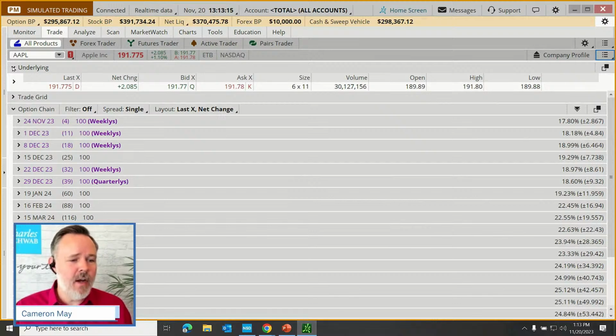All right, Pablo says, is there a way to make the text larger so it's easier to read? Now, Pablo, within one's paper money, you certainly can.